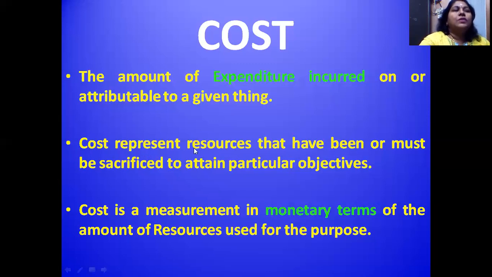So cost represents resources that are being or must be sacrificed to attain a particular objective. Attaining a particular objective means we are converting a raw material into a final product. Cost is a measurement in monetary terms. We always mention the cost in monetary terms, of the amount of resources used for this purpose. So by looking at the slide, you will come to know what you mean by cost.